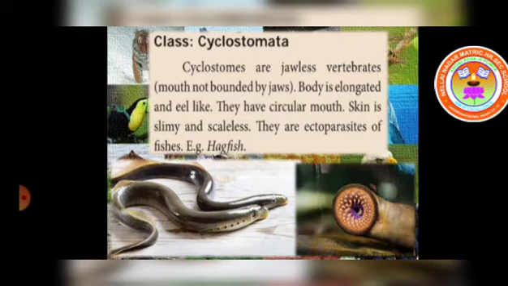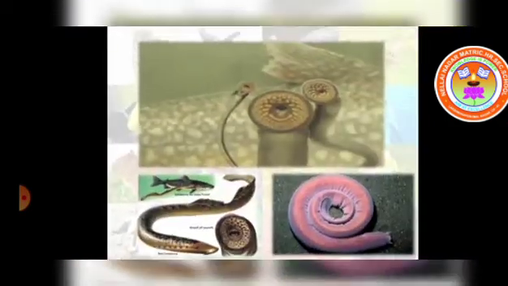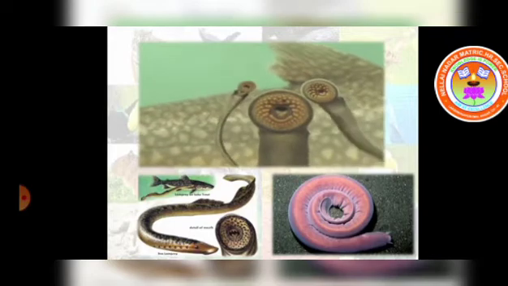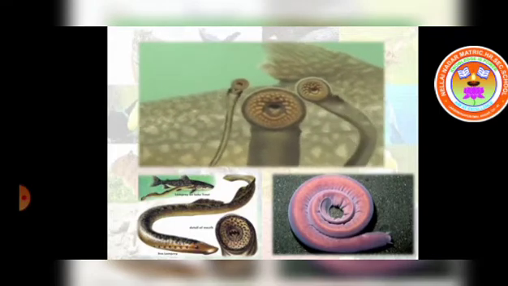They are ectoparasites. What do we mean by ectoparasites? Ectoparasites are organisms found outside the body of the host. An example is hagfish. Here you can see the example, hagfish.